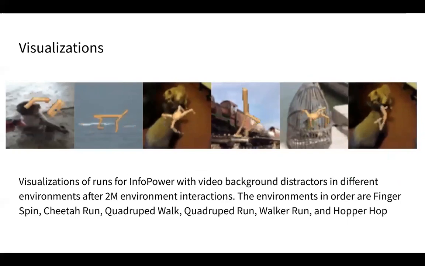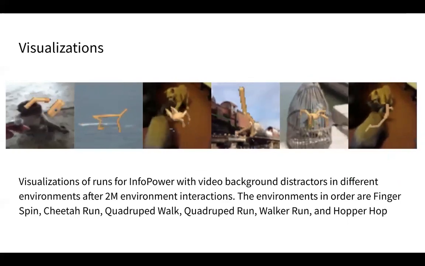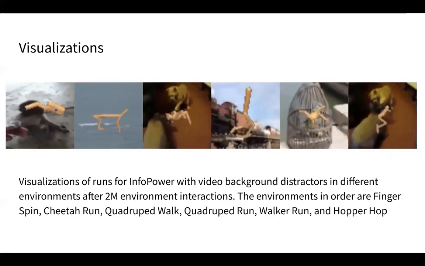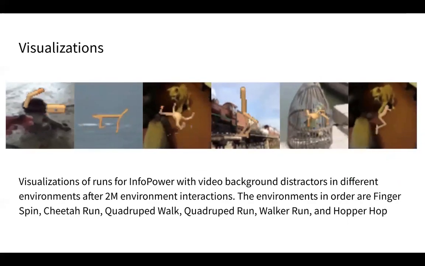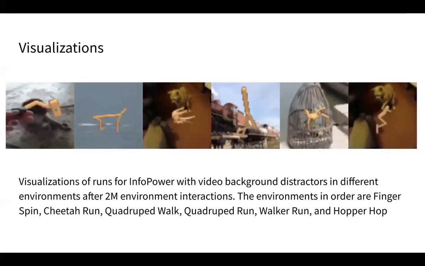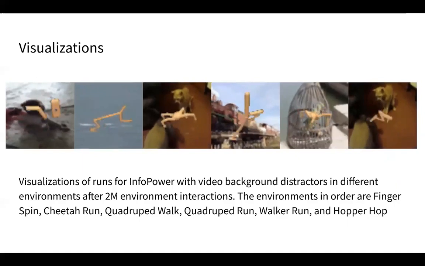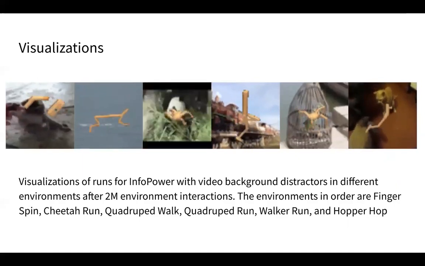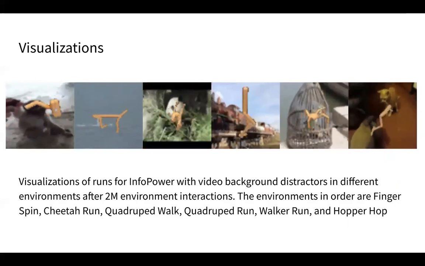Here we show some visualizations of the learned model. As you can see, there are different videos playing in the background, but the agent in yellow in all the figures is performing the task without actually attending to the visual distractors.